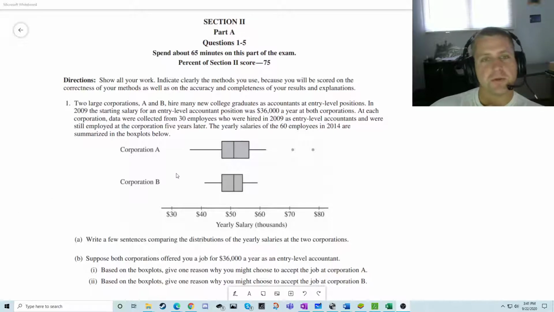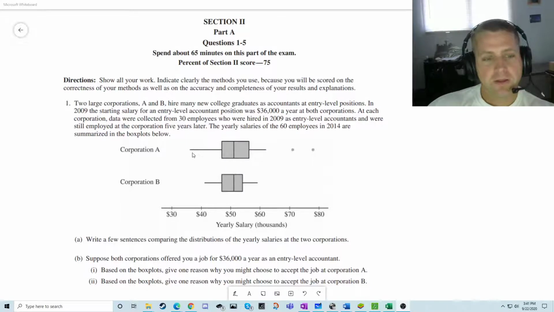Hey everybody, free response question here. This is a 2015 test, so a few years back, but it's a good question. It's kind of from Unit 1. It's just question 1 from 2015. I'll read it, go over how I would answer this, and talk about what parts of the class this is from.